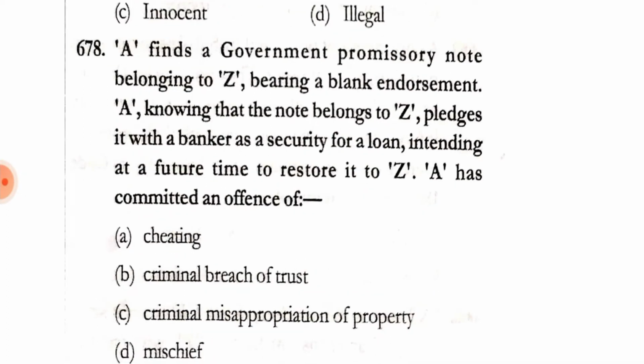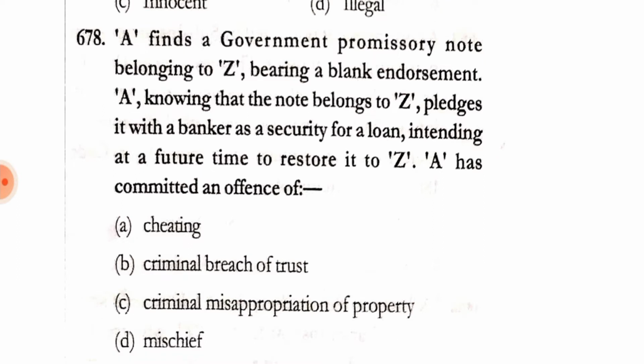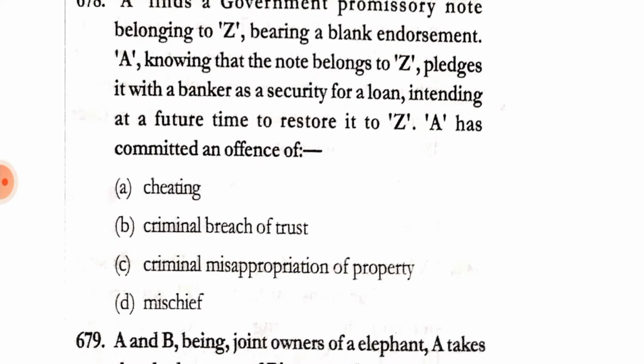Question number 678. A finds a government promissory note belonging to Z bearing a blank endorsement. A, knowing that the note belongs to Z, pledges it with a banker as a security for a loan, intending at a future time to restore it to Z. A has committed the offence of cheating, criminal breach of trust, criminal misappropriation of property, mischief. Correct answer is option C, that is criminal misappropriation of property.